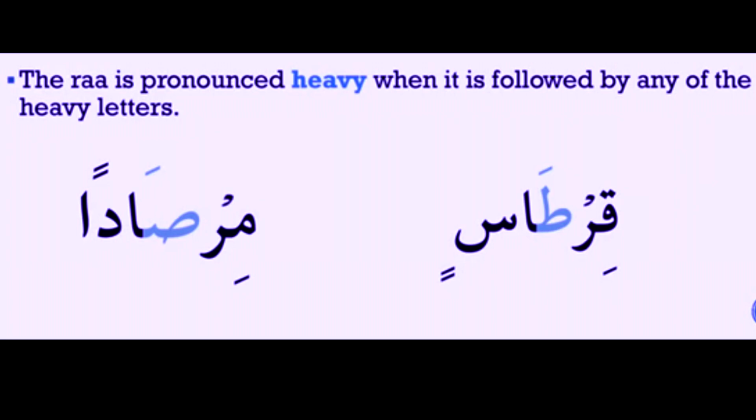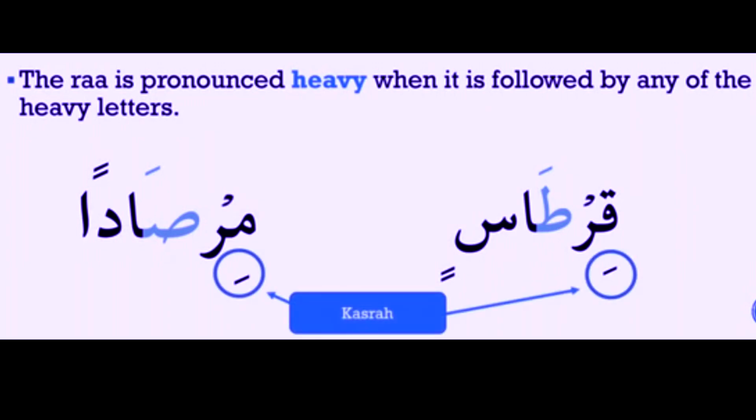Even though the qaf has a kasra, after ra sakina there is a heavy letter which is ta, then you read this heavy. And the second, same thing in the second word: mim has a kasra, but right after ra sakina is a heavy letter, then you will apply this exception.